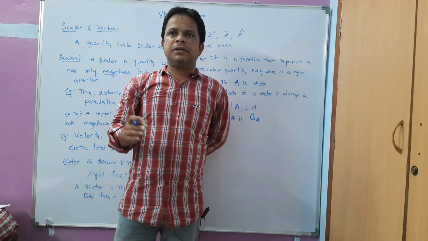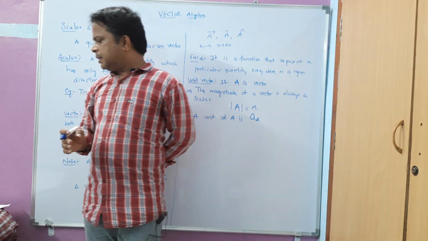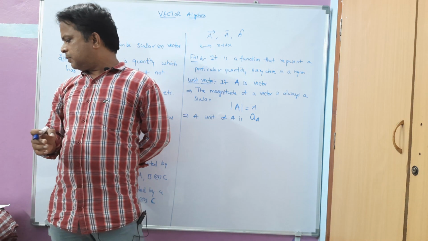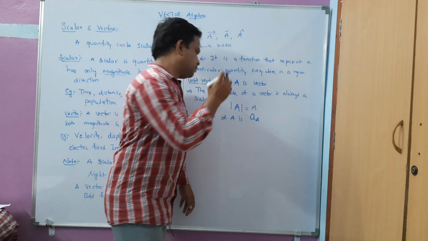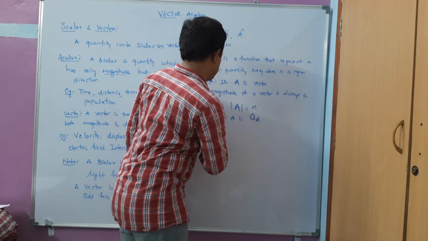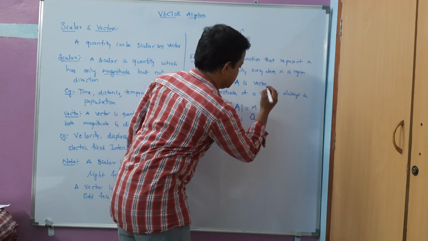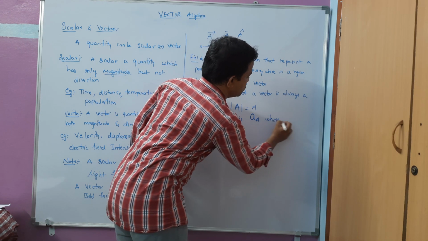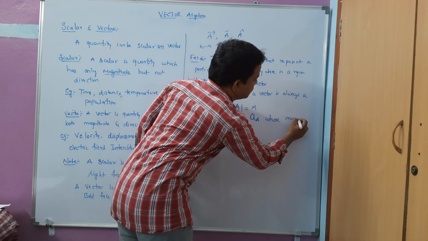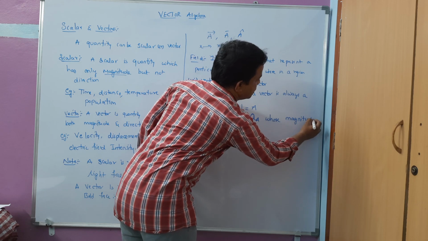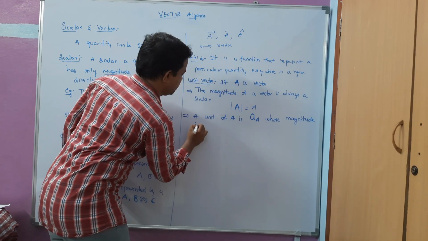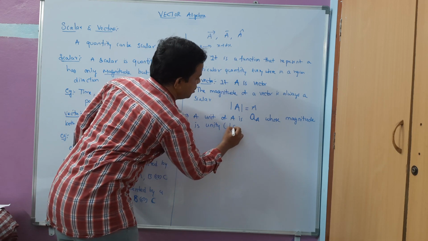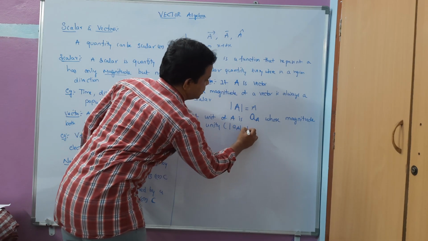The unit vector of A is defined as the vector whose magnitude is unity, that is 1.